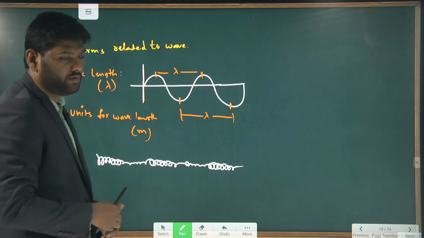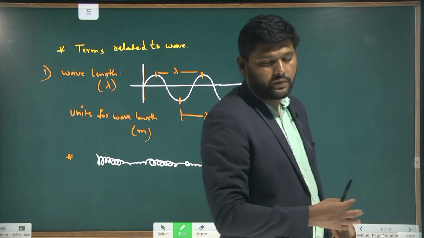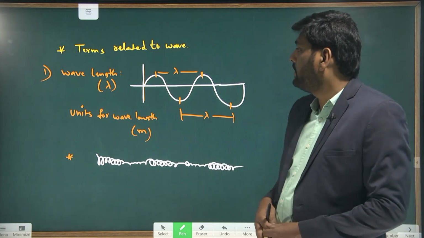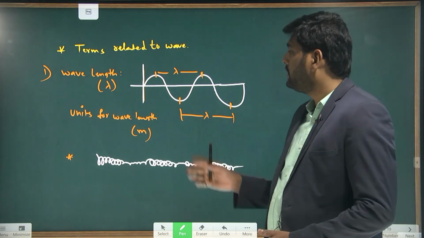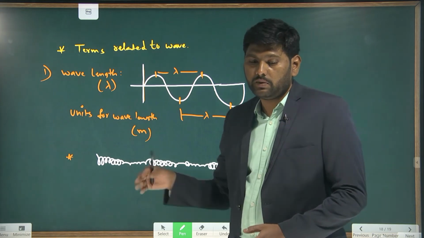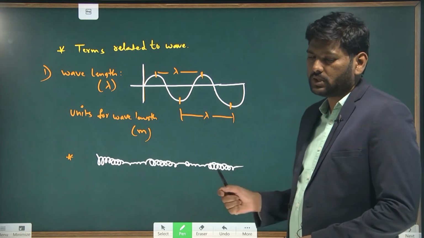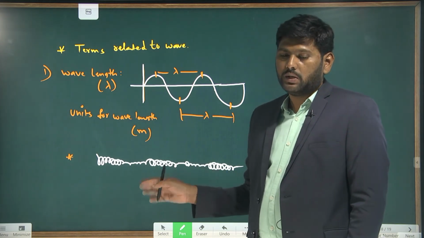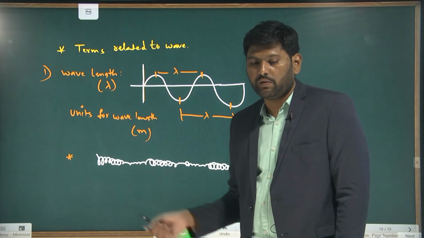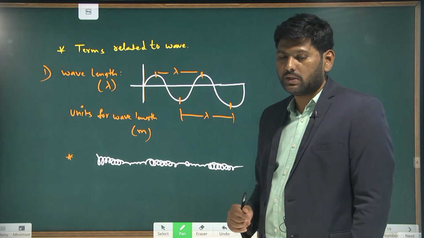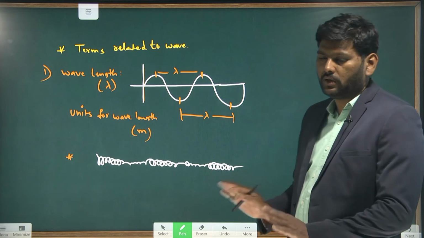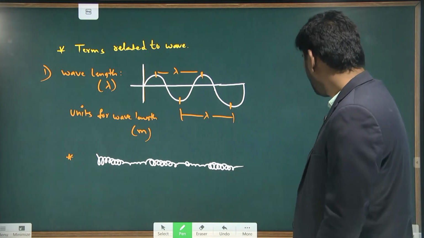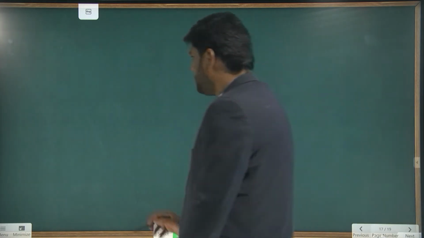For the longitudinal wave, we can define it in that way. For the transverse wave, the distance between successive crests or troughs is known as wavelength. And for the longitudinal wave, the distance between successive compressions or successive rarefactions is known as wavelength. Got my point? So next let me take the time period. Next one is time period.